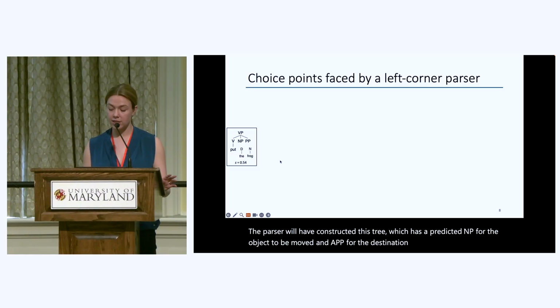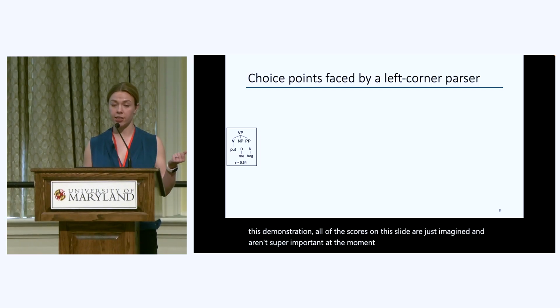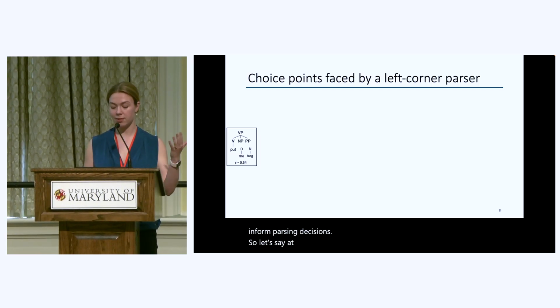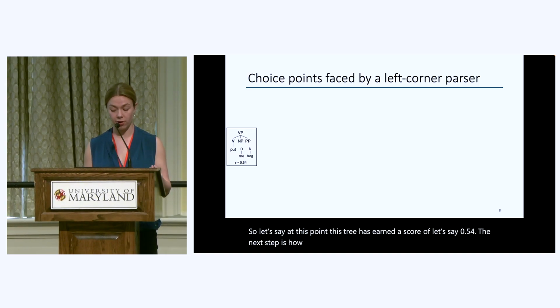Now, for the purposes of this demonstration, all of the scores on this slide are just imagined and aren't super important at the moment, although they'll come in later to inform parsing decisions. So let's say at this point, this tree has earned a score of, let's say, 0.54. The next step is how to incorporate the frog.